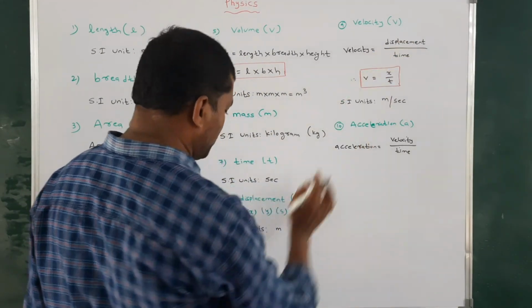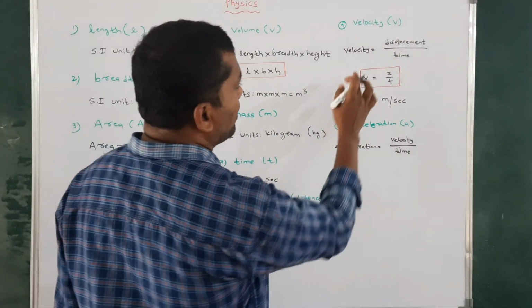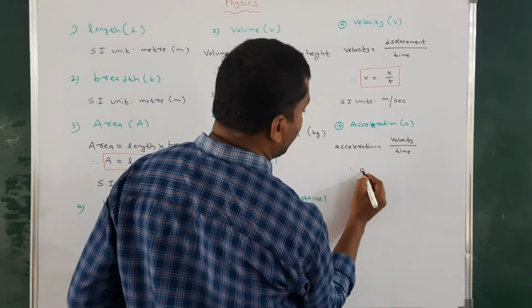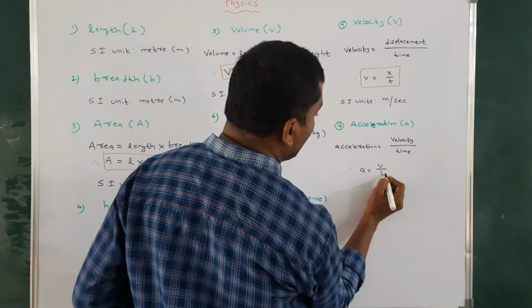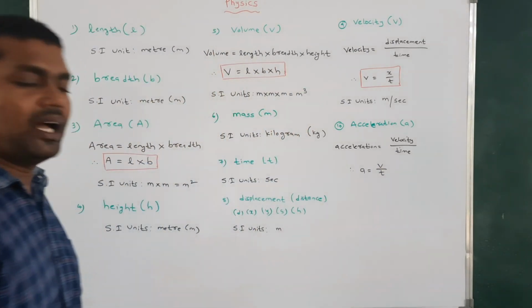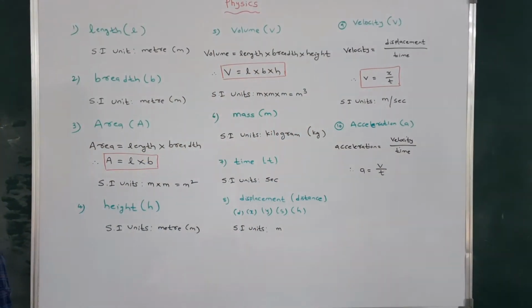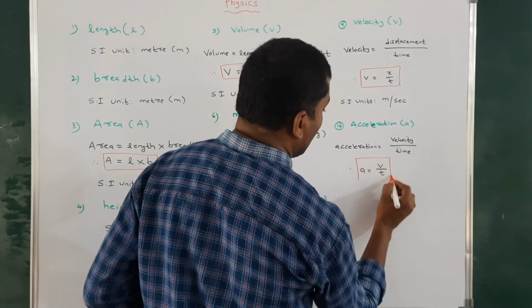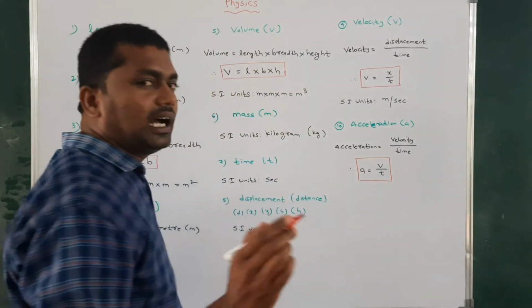Velocity is equal to displacement by time, and acceleration is equal to velocity by time. So A is equal to V by T. This is the principal formula for acceleration, where A is the acceleration, V is the velocity, and T is the time.